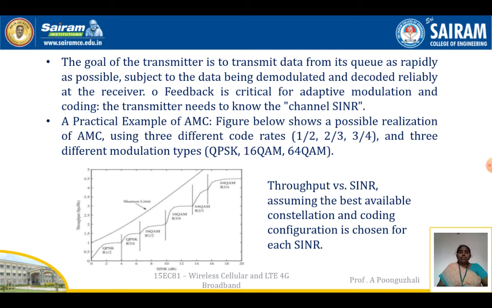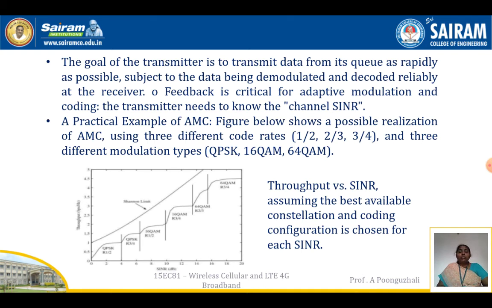For example, here it shows a possible realization of analog adaptive modulation and coding using three different code rates: 1/2, 3/4, and 2/3, on three different modulation types: QPSK, 16 QAM, and 64 QAM. Here QPSK is for the lower data rate, and 64 QAM is the highest data rate. Throughput versus signal to noise ratio is taken based on the best available constellation size and coding configuration.